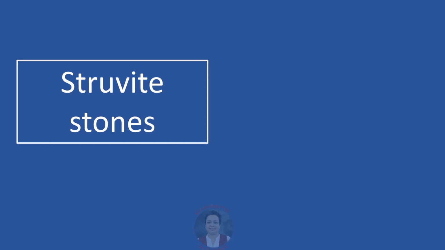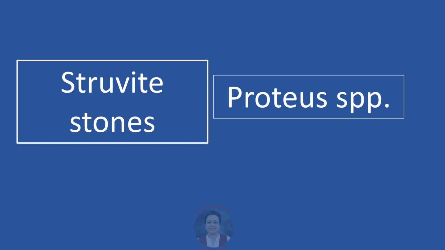A urinary tract infection associated with the formation of struvite stones, we will think of Proteus, because Proteus are urease producing organisms which lead to persistent alkalinization of urine, leading to the deposition of struvite stones in the urinary tract.